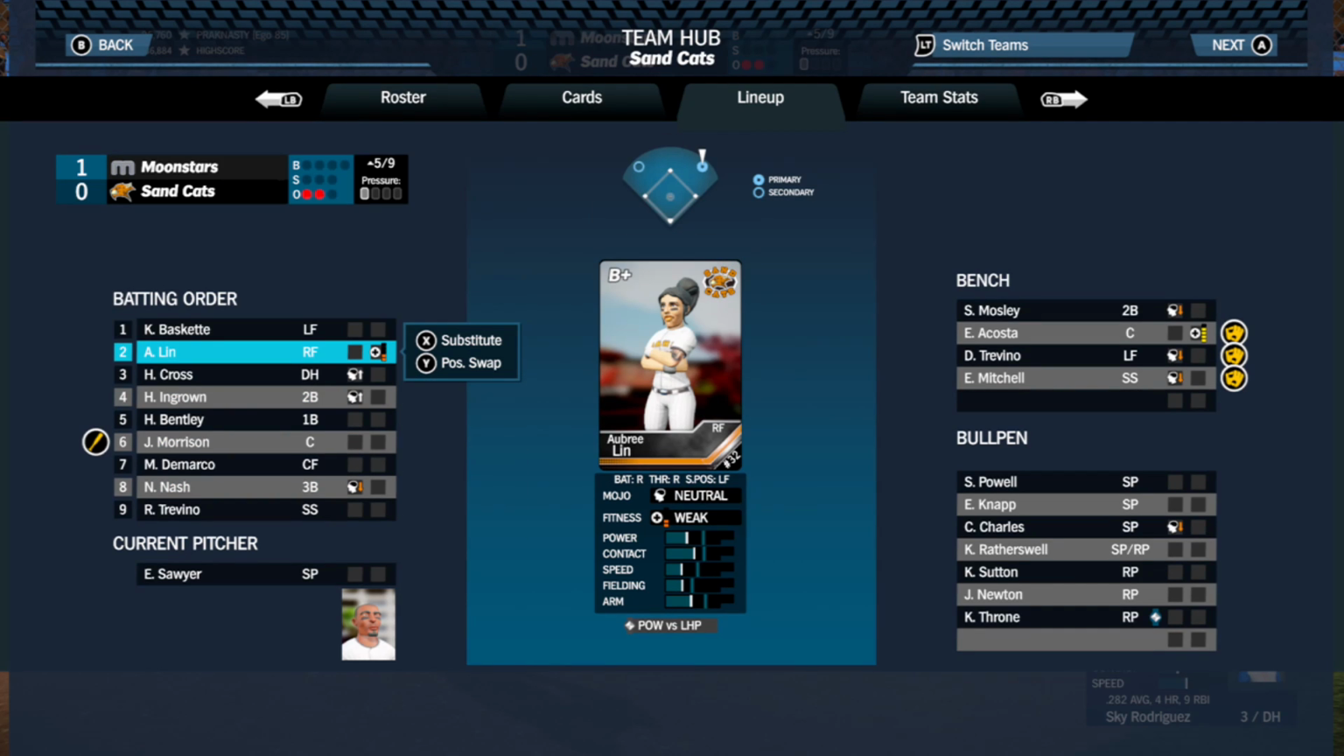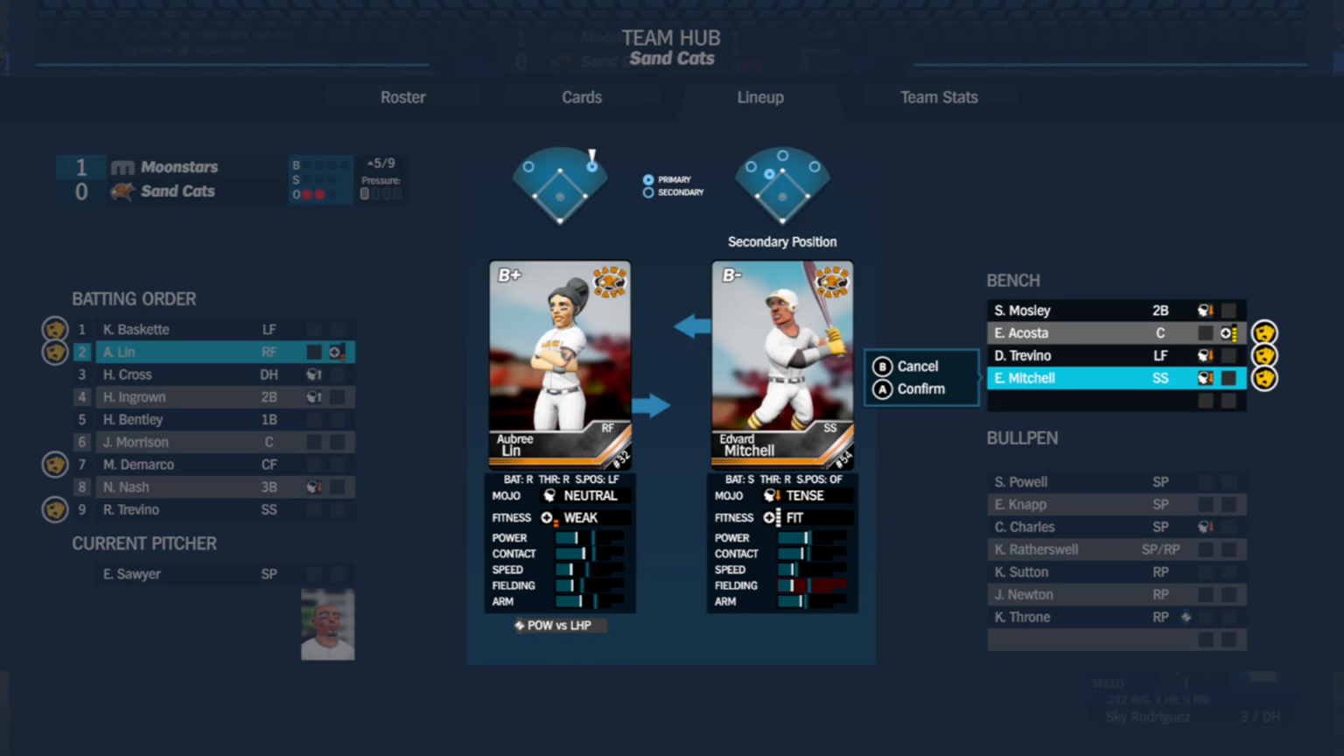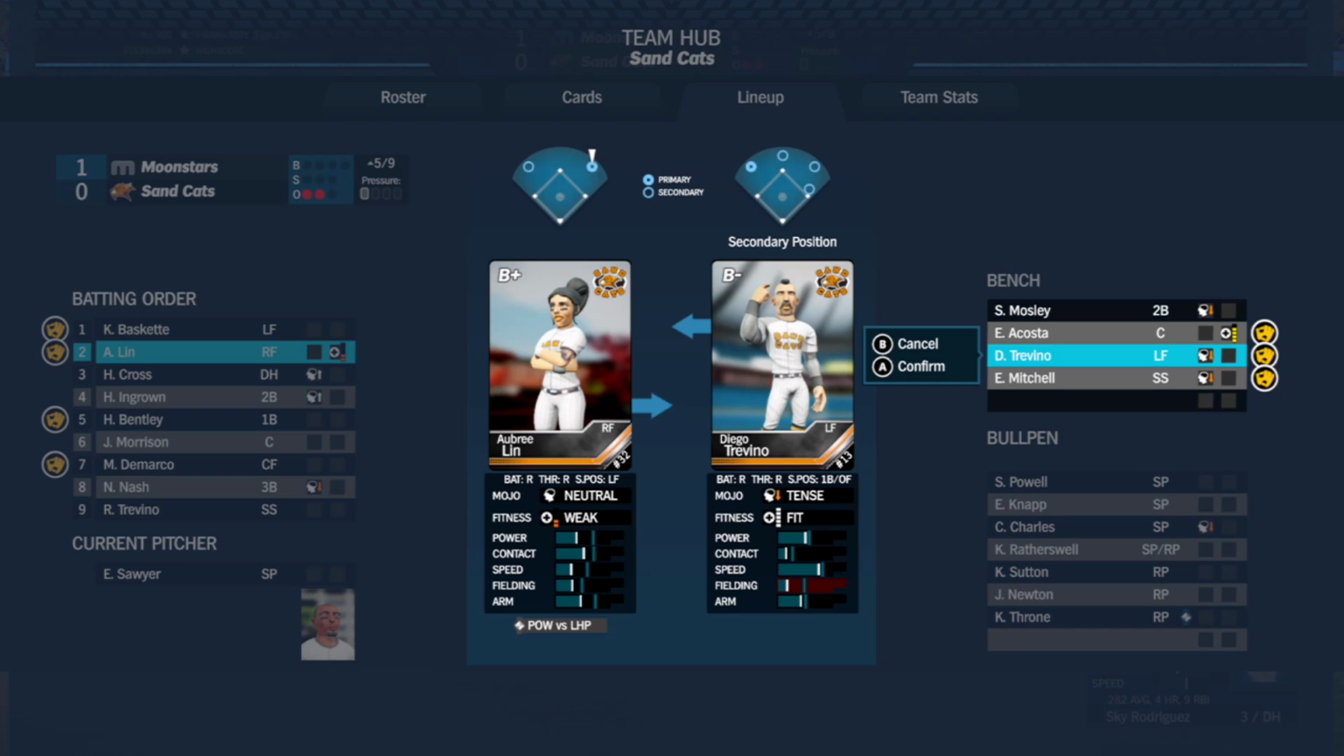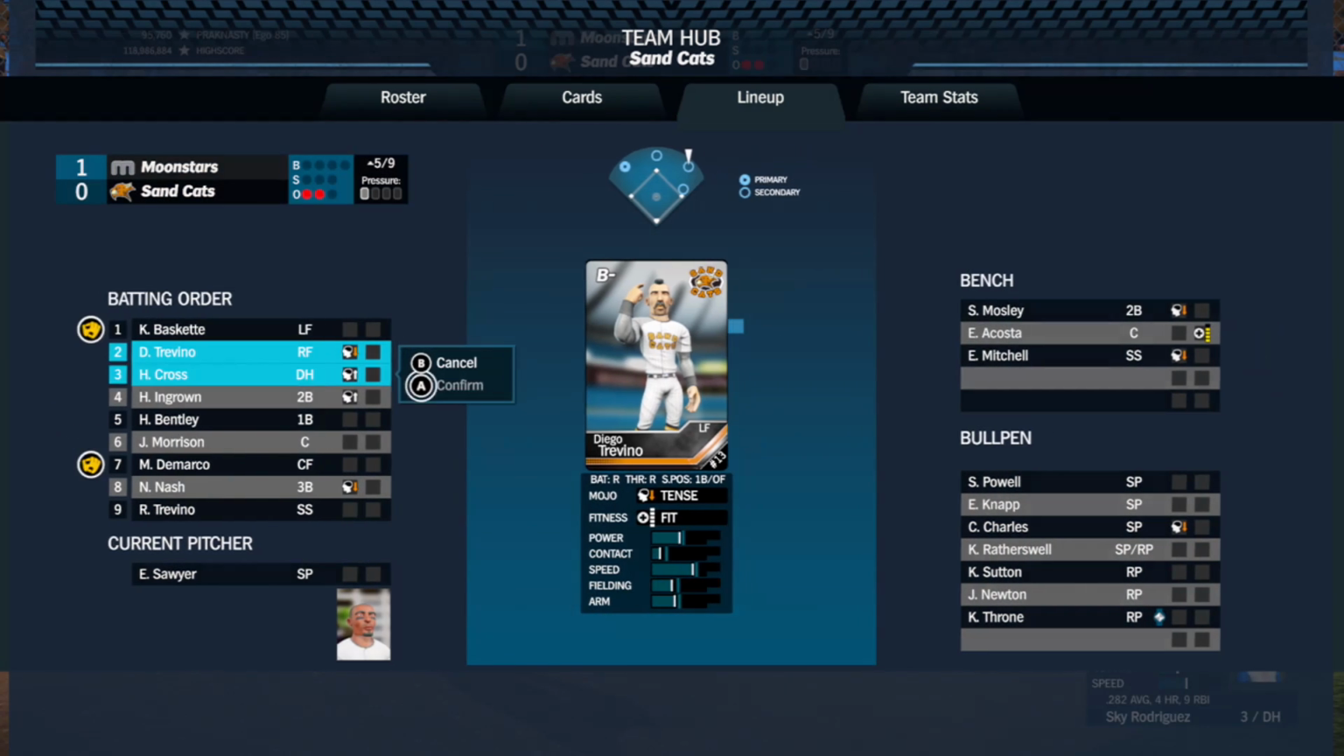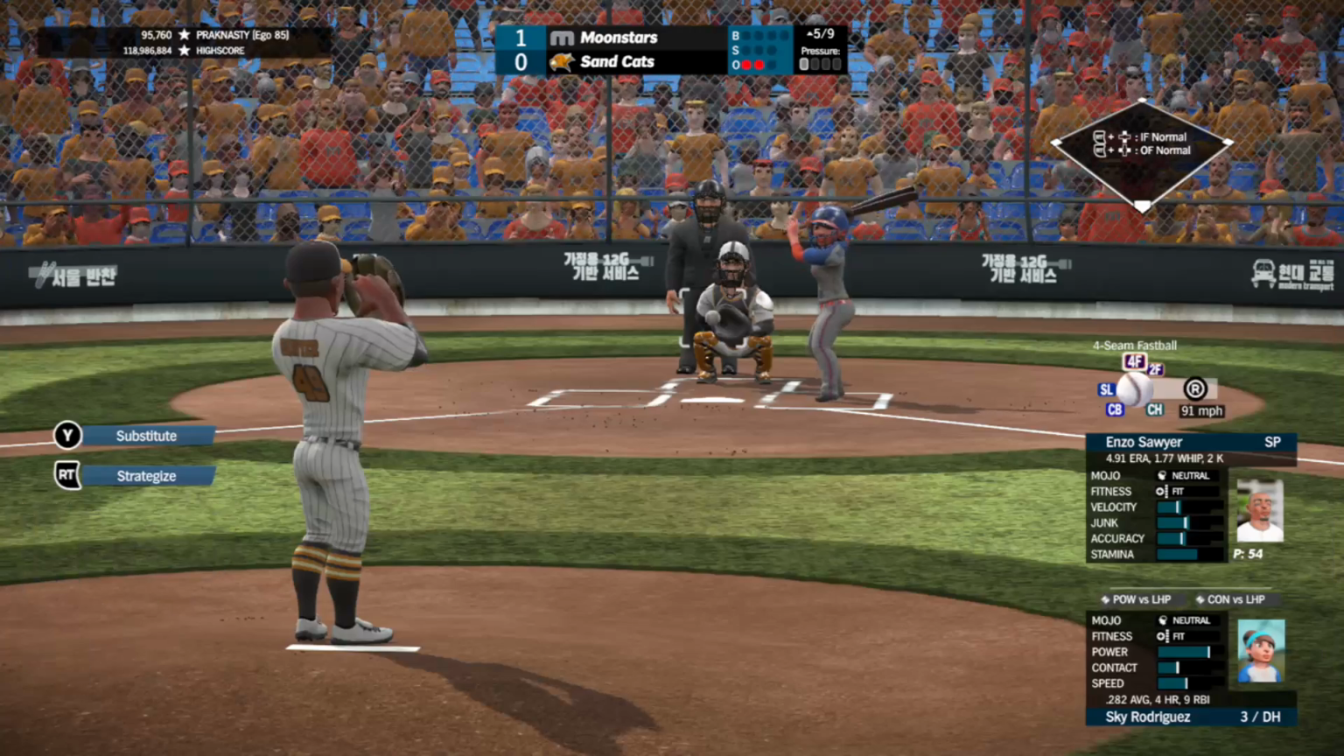That is a pretty serious injury, and she's going to have to exit. All right, well, Basquet's going to move to right, and Trevino's going to come in and play left. That's the only move I got.